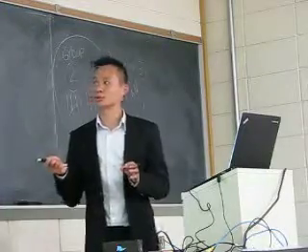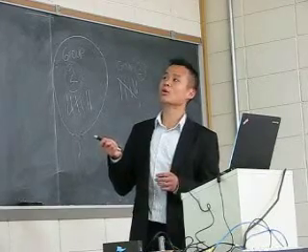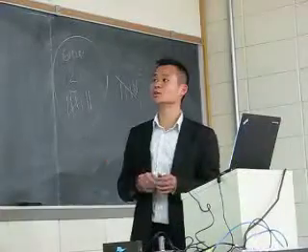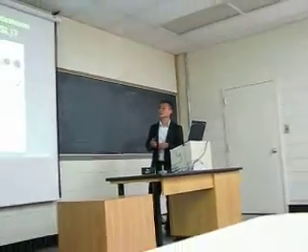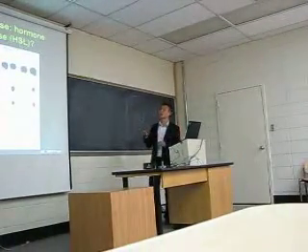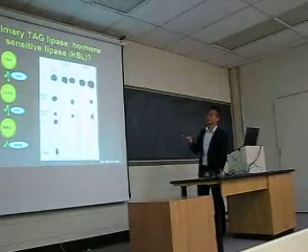So in 2002 or 2003, a group generated a hormone-sensitive lipase knockout mouse. So what they did was they knocked out this enzyme, this lipase, in the mice. So the mice completely lacked this lipase. And then they looked at different lipid species.